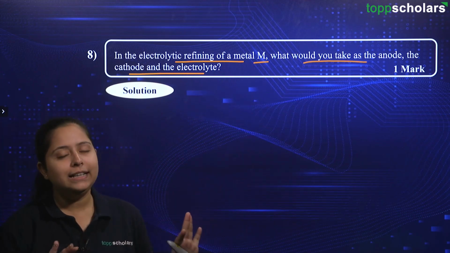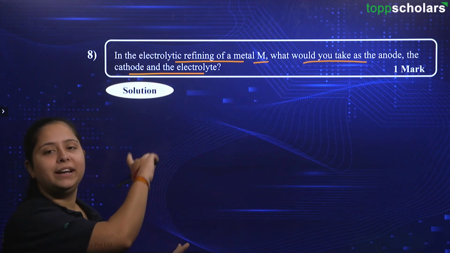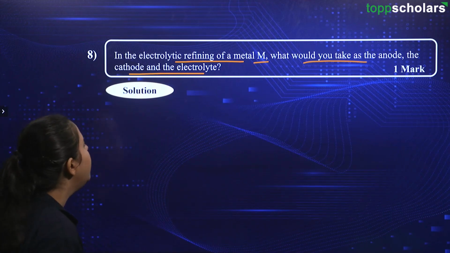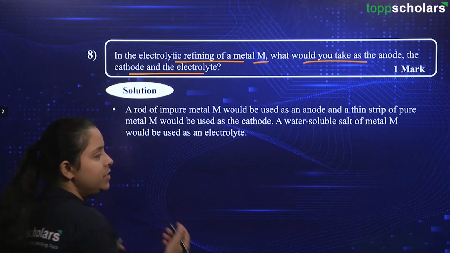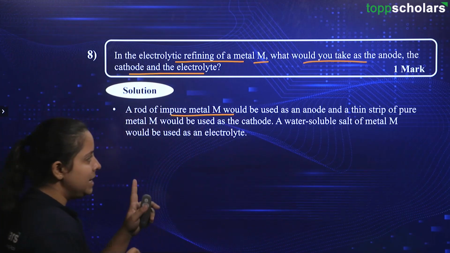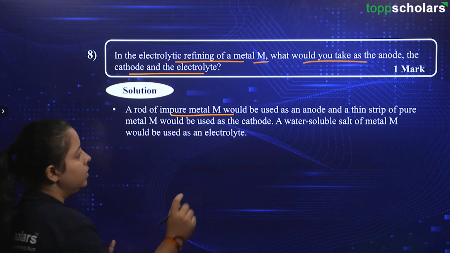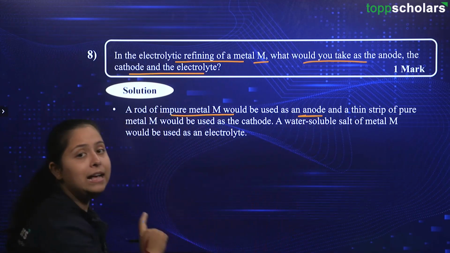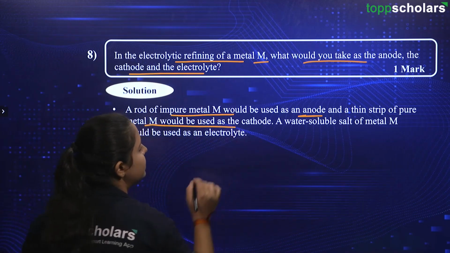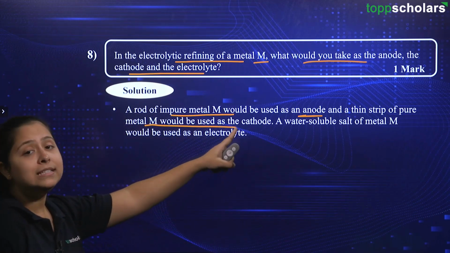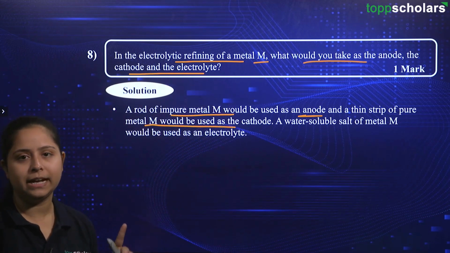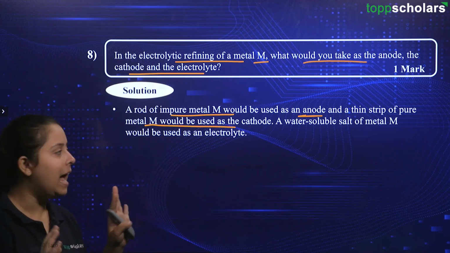Also, do not forget that electrolytic apparatus should be connected with the battery so that the electrolysis will start to occur. Alright, going for the solution part, what we have just discussed, we will write it in sentences. So, a rod of impure metal, that is M, would be used as an anode. Please remember, impure metal as anode. And then a thin strip of pure metal M would be used as the cathode. Cathode is the electrode with the negative side and anode is an electrode with the positive side when we are talking about electrolysis as such.